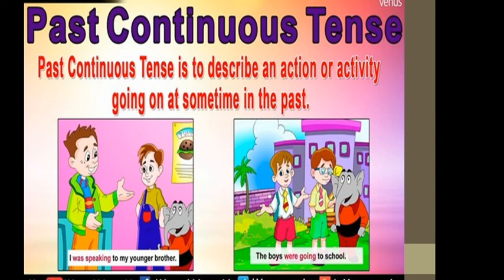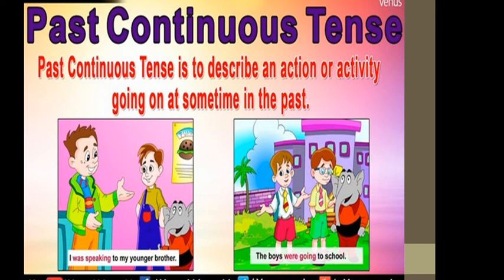As I told you about present continuous, in which we talk about any action happening in present, in the same way, past continuous is also about the action in progress but in past.